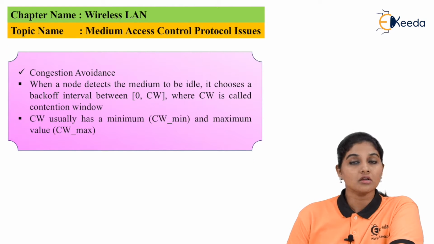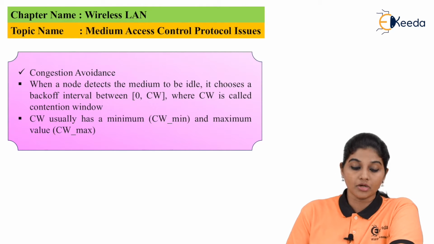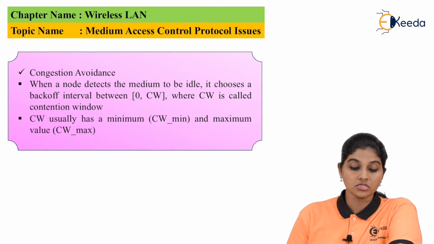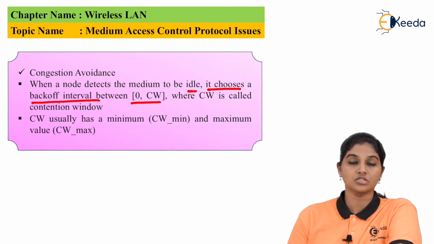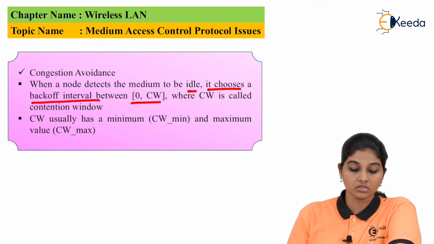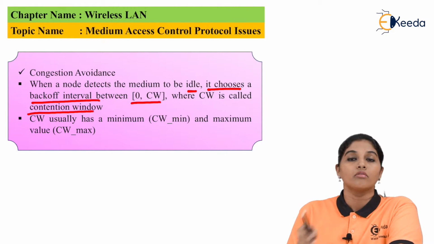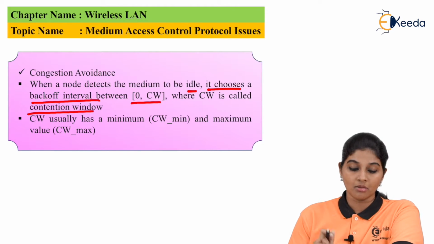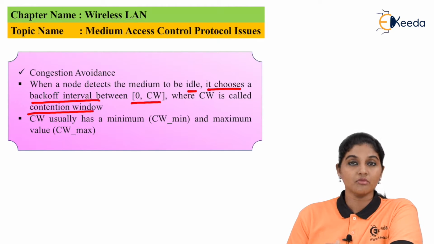Now next is the issue of the MAC layer, which is collision avoidance. When the node detects that the medium is idle, it chooses a back-off interval between 0 and CW, and here CW is nothing but the contention window. It has two values, minimum and maximum. The minimum value is represented as CW minimum and the maximum value is represented as CW maximum.